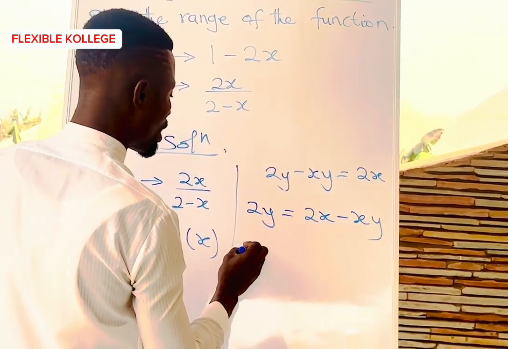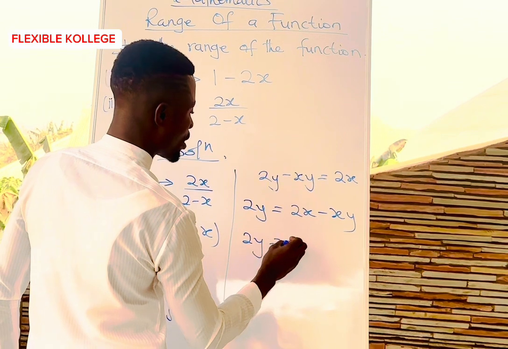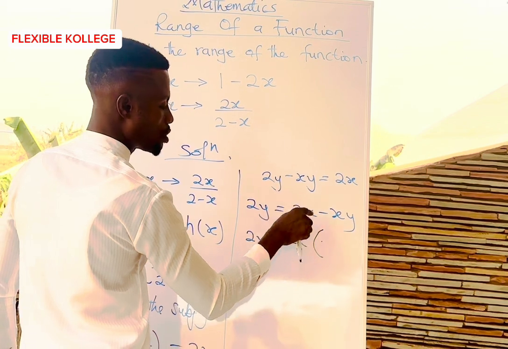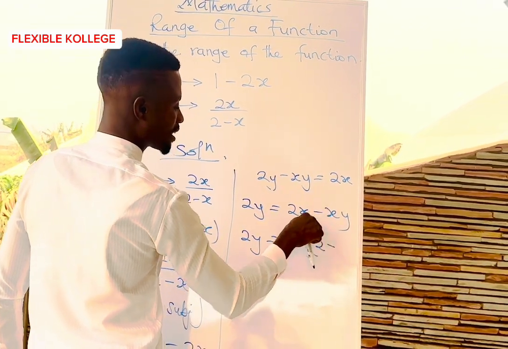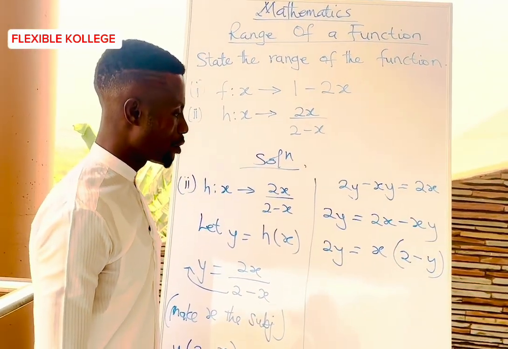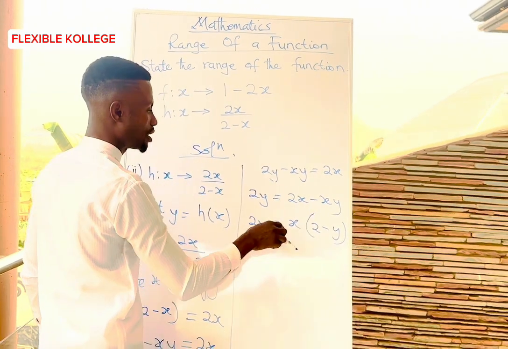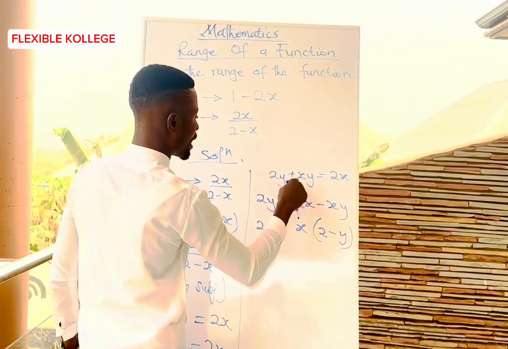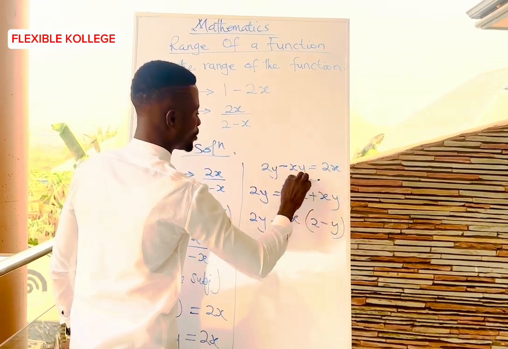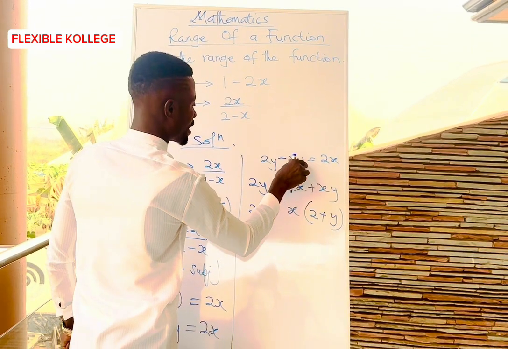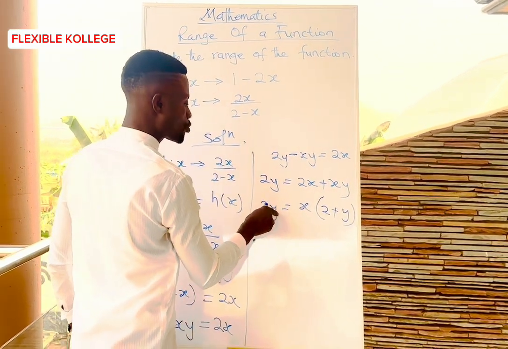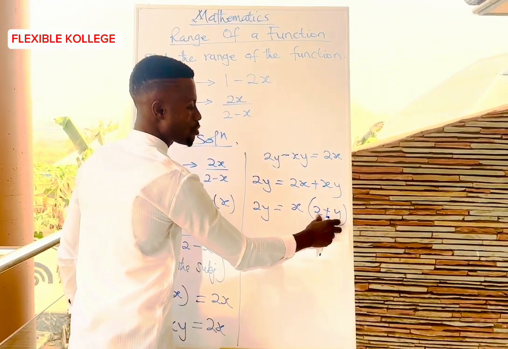In this case, we have 2y equal to x outside, so 2 alone is inside. Then this x is outside, so y inside. Have you seen? I hope you are following. We have factorized it in this way. Sorry, here should be plus, because here was negative, when it crosses the sign, it must be positive. This xy was negative here, so when it crosses the sign, it must be positive. So we have 2y equal to x into bracket 2 plus y.